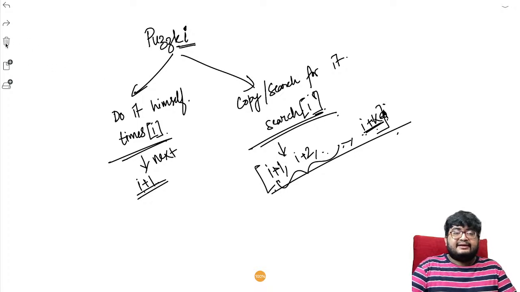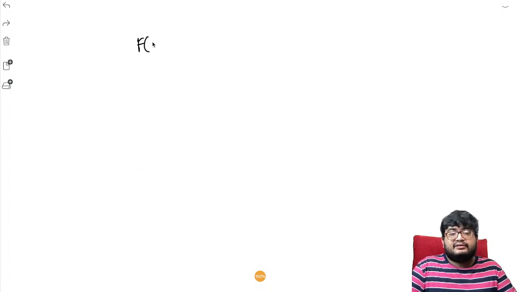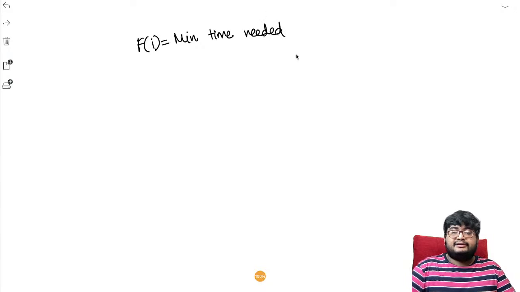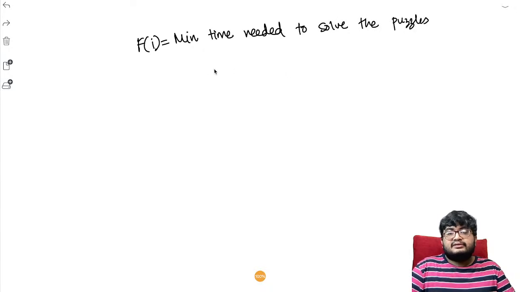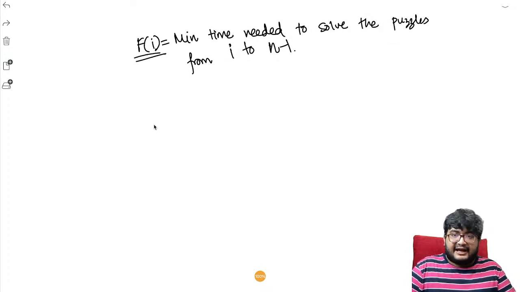So let's say, what is f of I? F of I is the minimum time needed to solve the puzzles from I to n or n minus 1, whatever you want. The minimum time needed to solve the puzzles from I to n minus 1, that is I plus 1, I plus 2, up to n minus 1, is given by f of I.